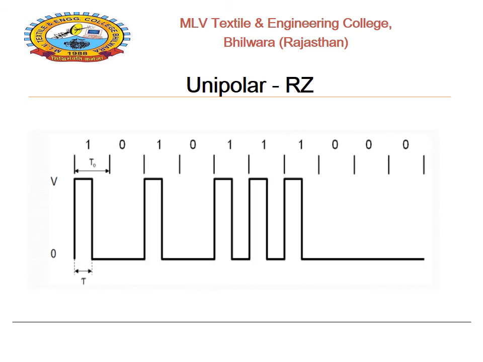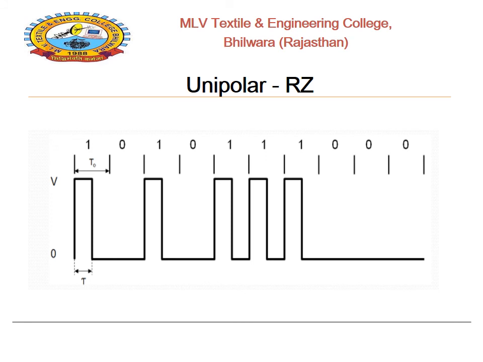Next, the interesting form of the unipolar is the unipolar RZ. RZ means return to 0. The observation in this waveform is that when we consider the first bit as 1, the duration is T0, as represented in this slide, and a small duration is also represented, that is tau.